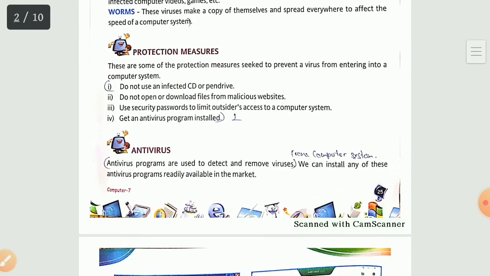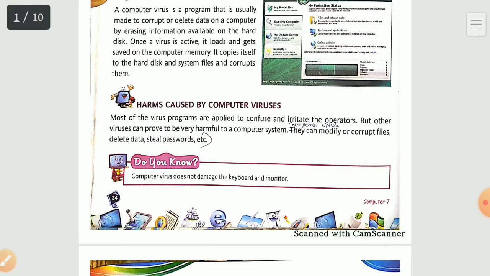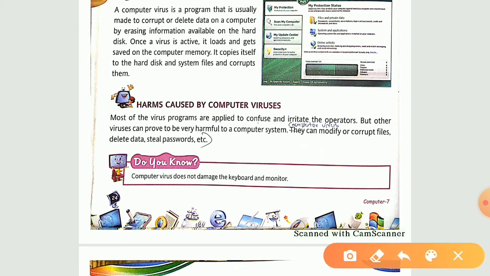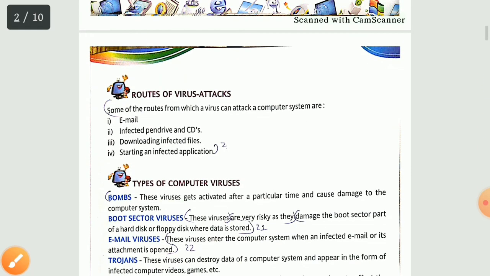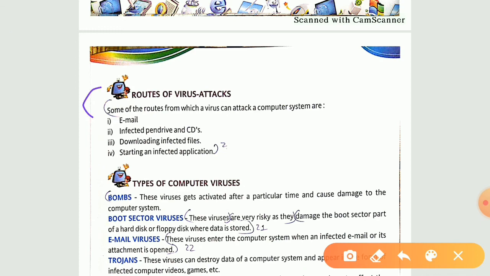Now see, we are on page number 24. See the last line. Cut down this word they and just write down computer virus. Instead of they, write down computer virus and then can modify your corrupt files, delete data, steal password, etc. Firstly you write down this one and then from the next paragraph you continue writing this one. Some of the routes from which a virus can attack a computer system are all these 4 points. Both the things you have to write down in the long answer first one.